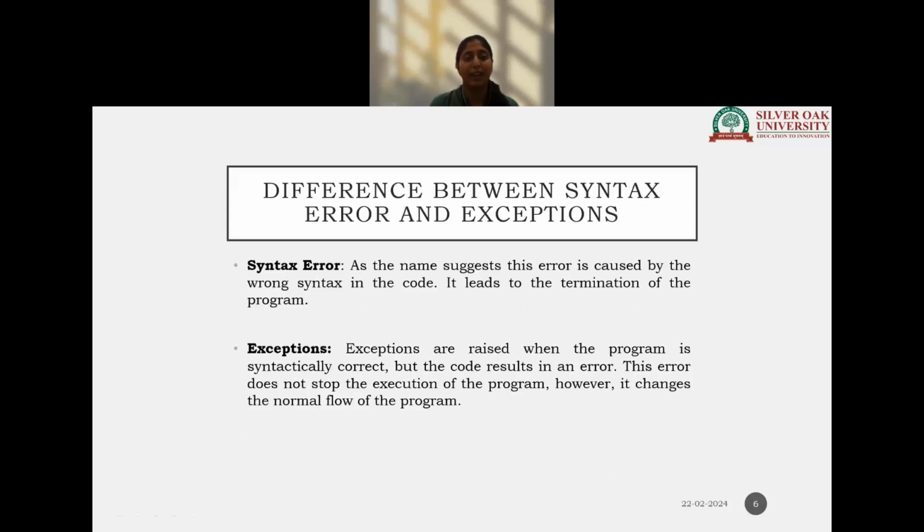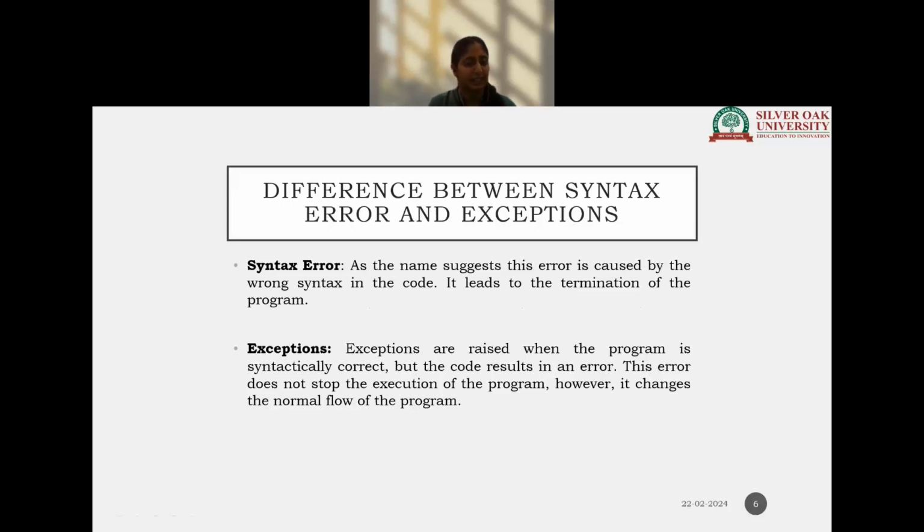So error and exception, what is the basic difference? A syntax error occurs if there is a misinterpreted or misspelled keyword in the script that we are writing, or some colon or semicolon is missing in the syntax.